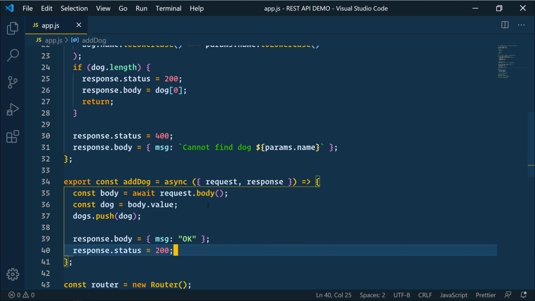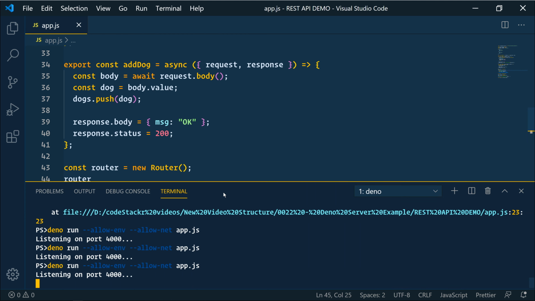Okay, so remember I said Deno has top level async. So anything at the top level we don't have to declare as async, we can just await them, but within a function we still have to use the normal syntax. So we're going to create an async function, destructuring request and response, and we're doing this because we have to wait on the response. We're sending it data, but we have to wait on the response back from the server. So that is what we're doing here. We are awaiting this request body. Once we get that back, we'll add the dog to our dogs array. So let's restart the server.